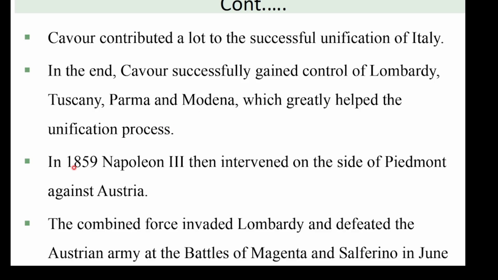So, in 1859, Napoleon III then intervened on the side of Piedmont against Austria. The war started between Austria and Piedmont, especially on two important issues: to get Lombardy and Venetia. The first one, again, was to complete unification of Italy by defeating and clearing Austria from Italy at that time.